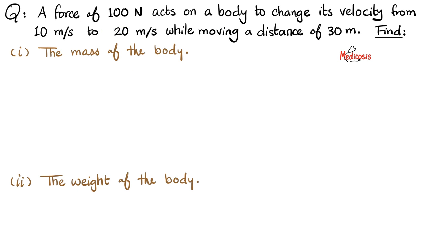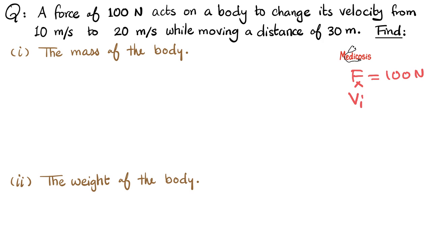A force of 100 newtons acts on a body to change its velocity from 10 to 20 meters per second while moving a distance of 30 meters. Find the mass of the body and the weight of the body. Please pause. Okay, first, let's write down what we do know. I know a force is 100 newtons, and this is pushing the vehicle forward, so in the x dimension.